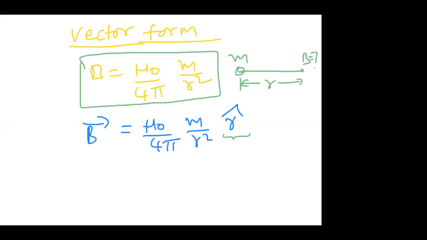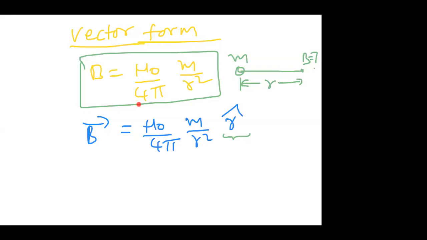If you multiply mu naught by 4 pi m by r square with a unit vector, automatically the magnetic field induction B is obtained in vector form, B bar. So the unit vector will give the direction. r cap will give the direction along this line. If it is a north pole, the direction is away. For a south pole, the direction is towards. So r cap is taken away or towards according to the type of pole.